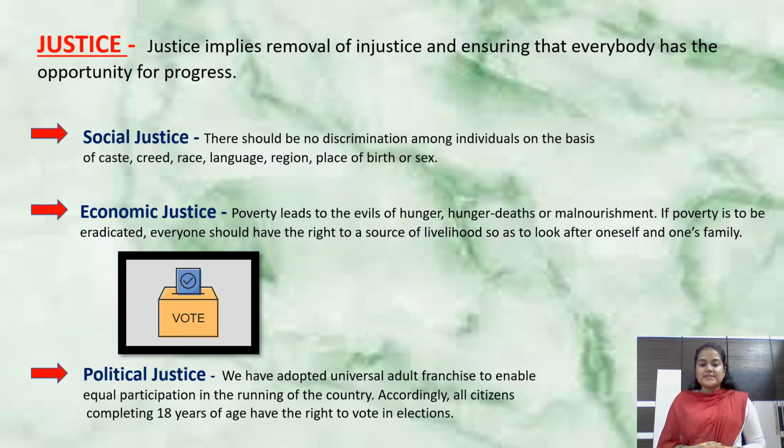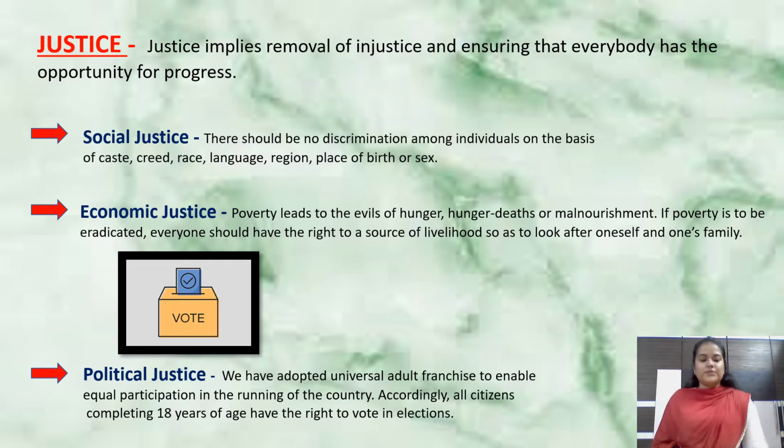We have adopted universal adult franchise to enable equal participation in the running of the country. Accordingly, all citizens completing 18 years of age have the right to vote in elections. Thank you so much. Absolutely correct. You all answered correctly. 18 years of age is the legal age to select your representative, and by voting, you can easily select your representative. Also, it is important that if you are an adult, you participate in voting for your country's betterment. All right, is it clear? Do you have any doubts here?